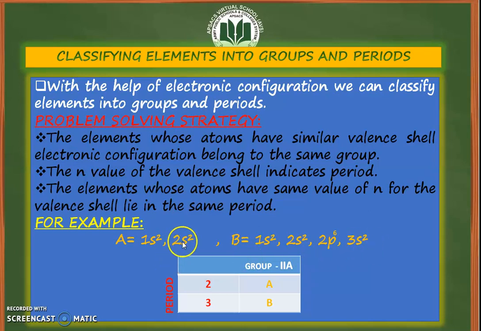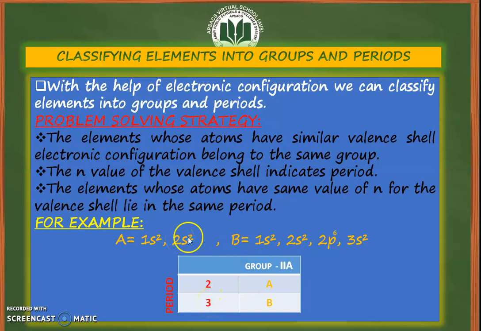Now we know that the nth value of a valence shell indicates the period number. So for A, the period number is 2, while for B, the period number is 3 as the valence shell is 3. So we place 2 in front of A and 3 in front of B. This shows that A is present in second period while B is present in third period.